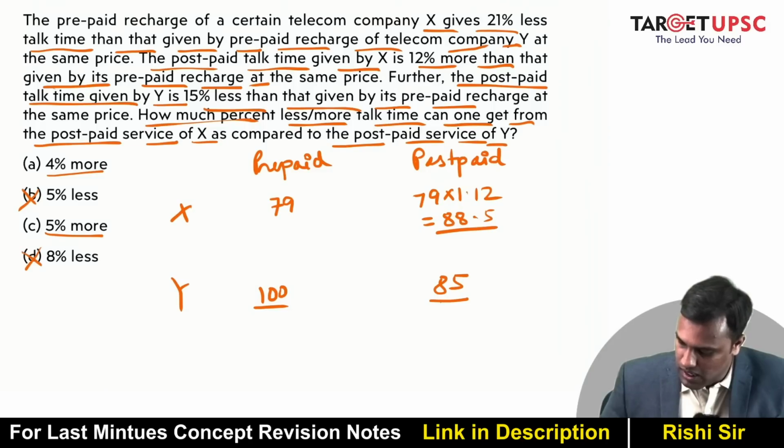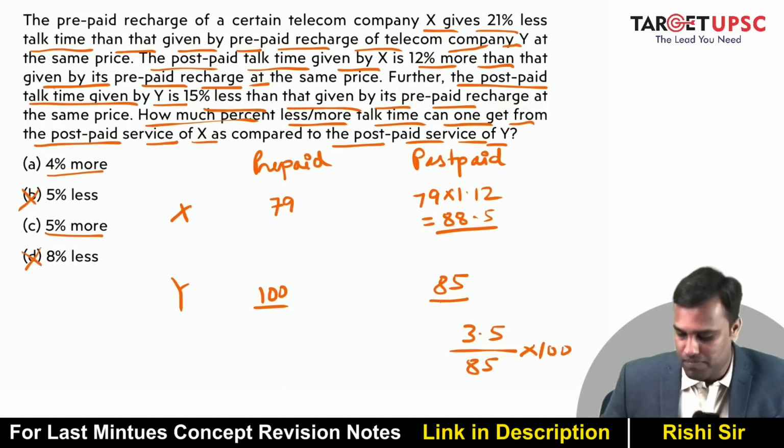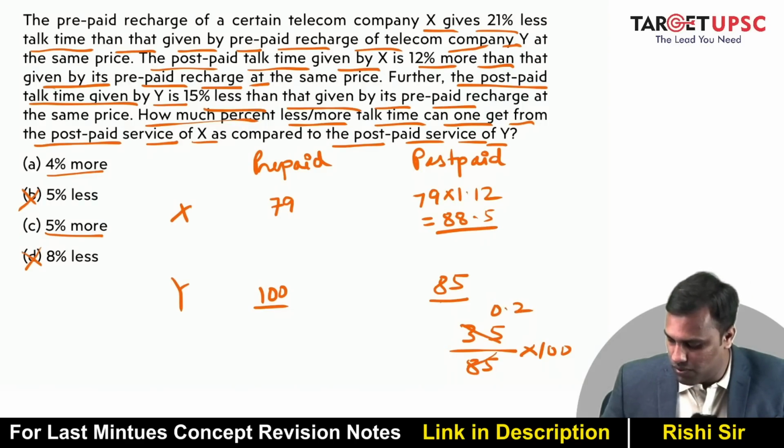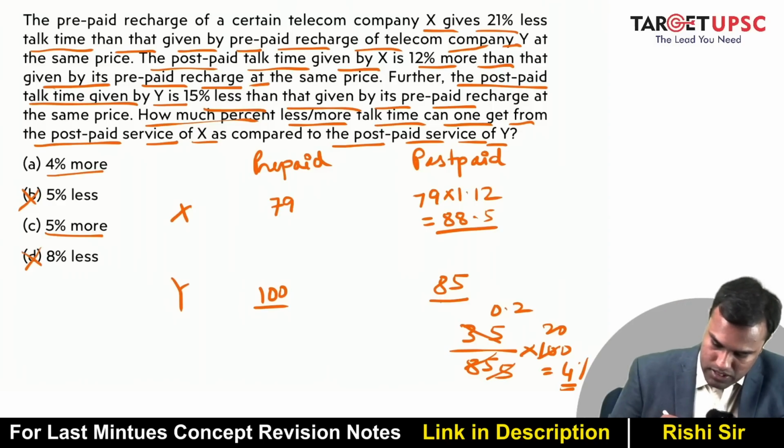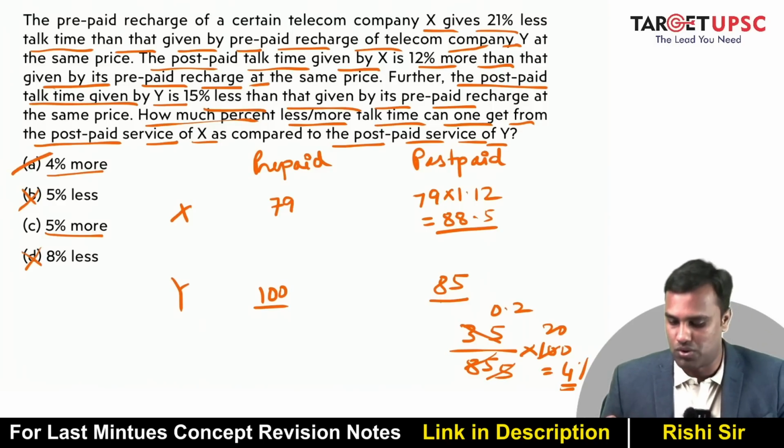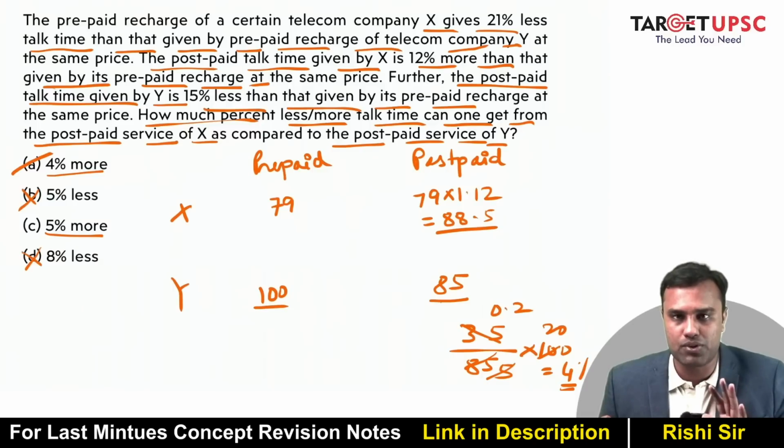Now you look at this. 85 to 88.5. How much is the increase? Is the increase of almost 3.5 over 85 and into 100. Now 3.5 is very close to 3.4. Why 3.4? Because 17 twos are 34, 17 fives are 85. And this is into 20. So 20 into 0.2 is somewhere close to 4%. So my answer is what? 4%. So basically you have to use approximation.